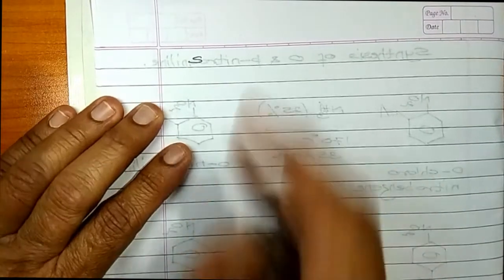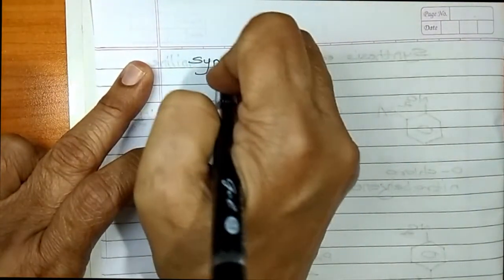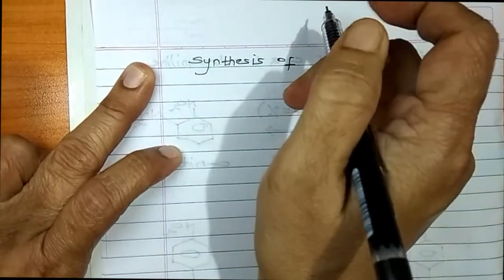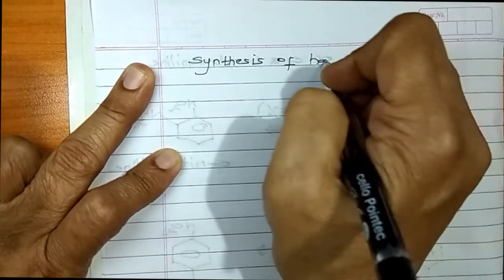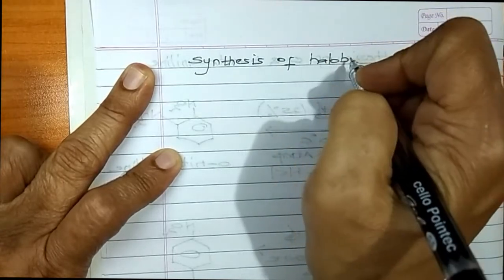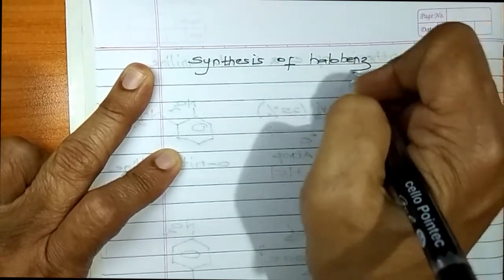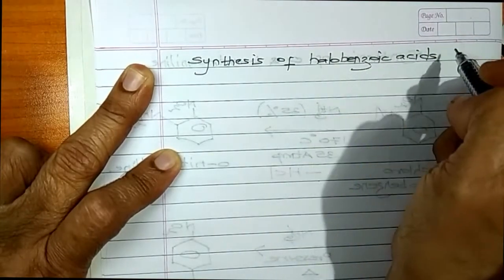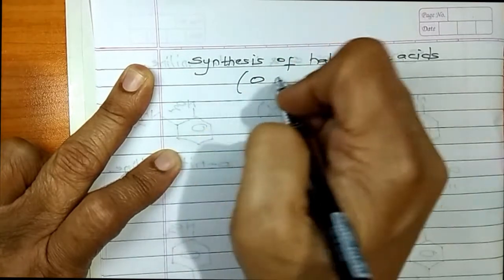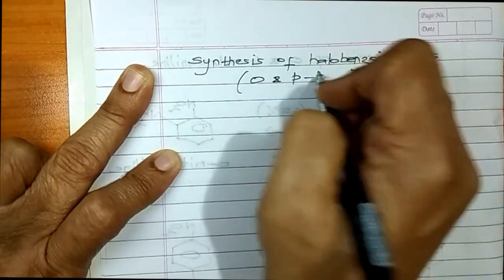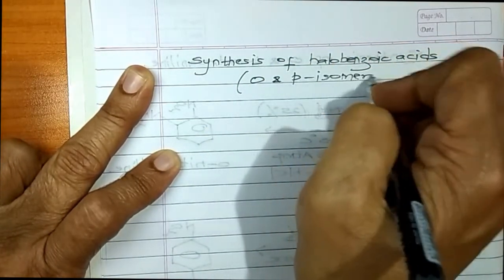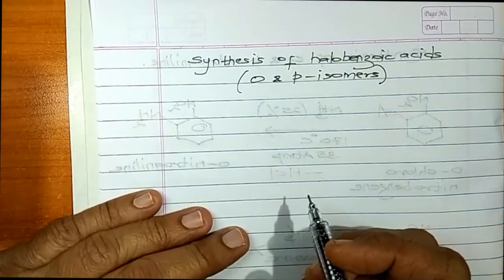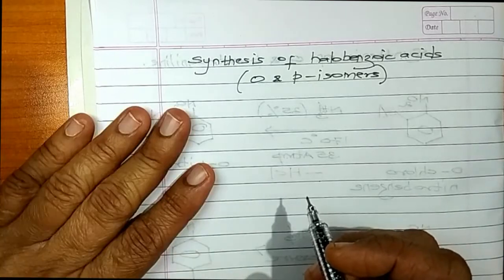Today's video, we are going to see how to do the synthesis of simple halo acids. It is halobenzoic acids to be specific. We are going to learn how to prepare halobenzoic acids, and we'll be learning how to prepare the ortho and the para isomers. Supposing I want to prepare orthochlorobenzoic acid, what should I do?